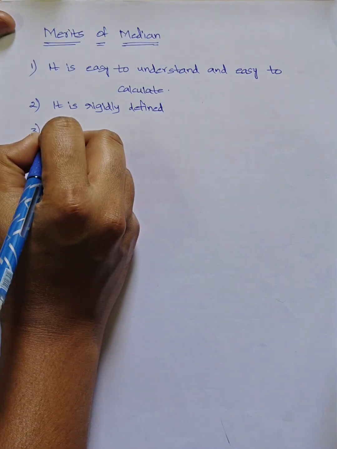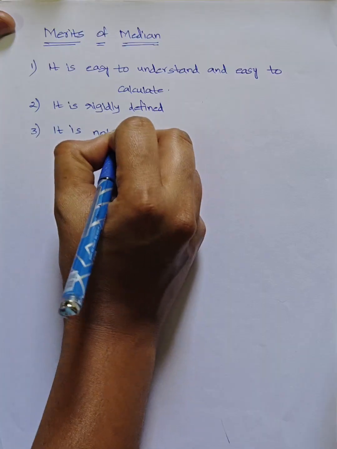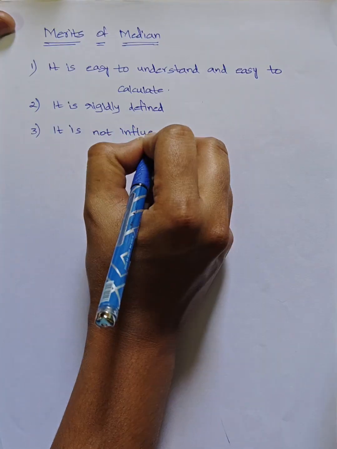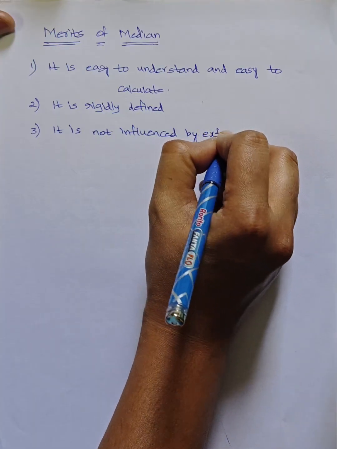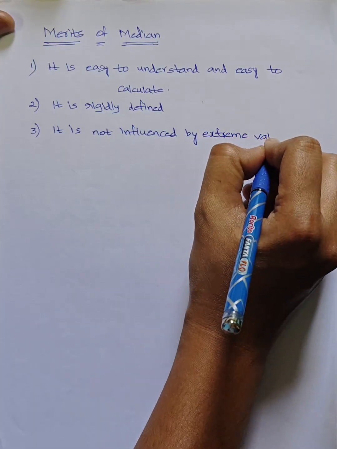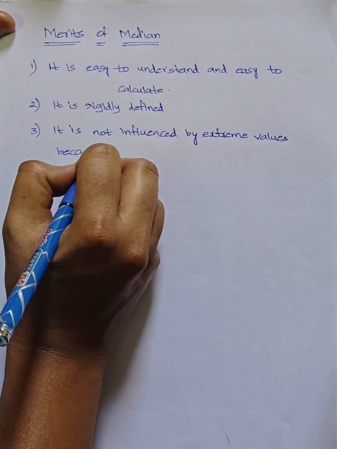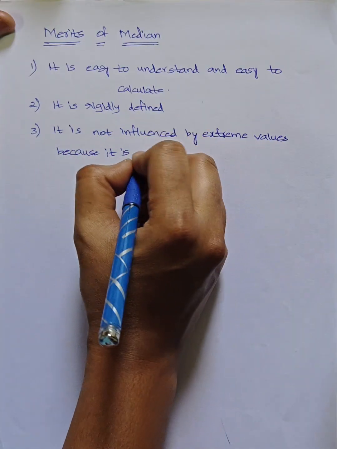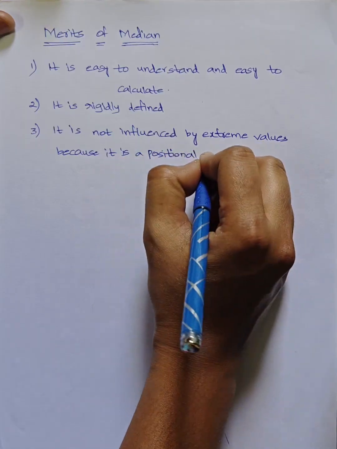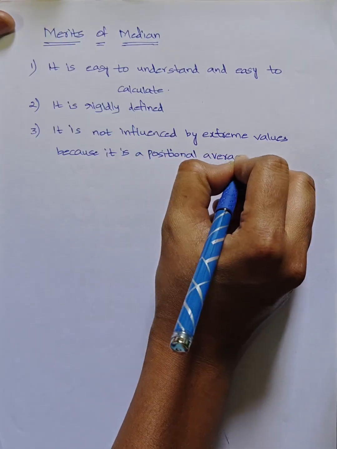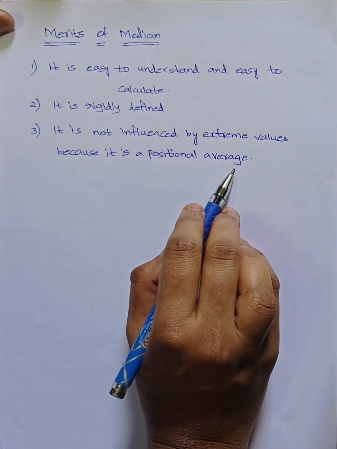Next, it is not influenced by extreme values because it is a positional average.